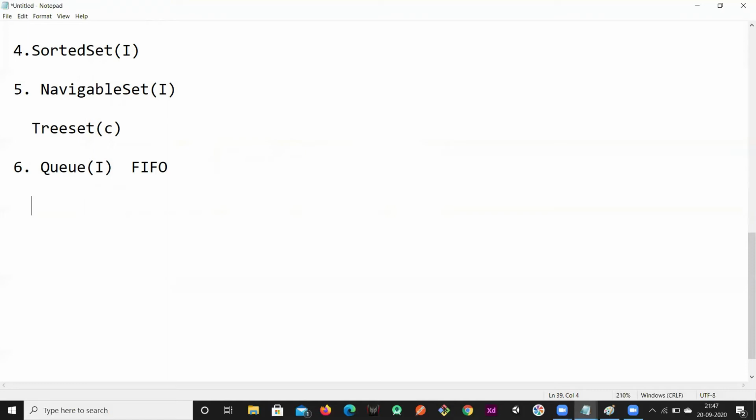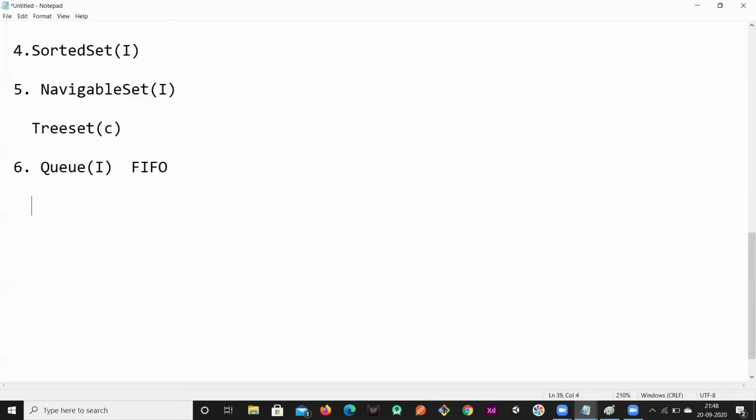For example, if you want to send an email to 1,000 people or 1 lakh people, where do you store those 1 lakh users' email IDs? You have to store them somewhere, and access them one by one based on the element you inserted first. In that case, you can hold all of them in the queue. Before processing, if you want to store some amount of data, we can go for a queue.